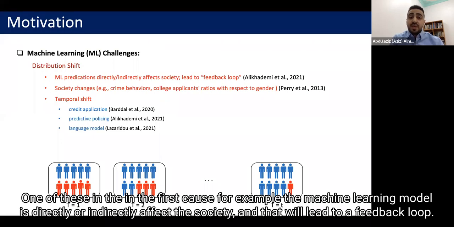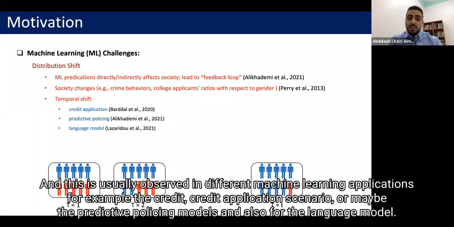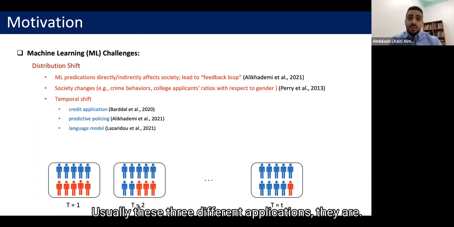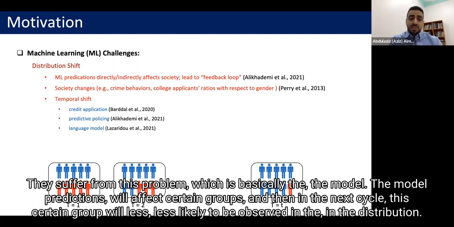One of these, the first cause, is, for example, the machine learning model directly or indirectly affecting the society, and that will lead to a feedback loop. And this is usually observed in different machine learning applications. For example, the credit application scenario, or maybe the predictive policing models, and also language models. Usually these three different applications suffer from this problem, which is basically that the model predictions will affect certain groups, and then in the next cycle, this certain group will be less likely to be observed in the distribution.